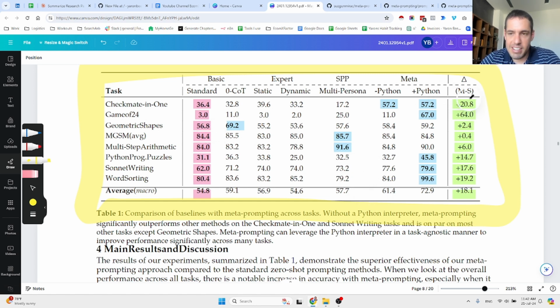So as you can see, this is pretty huge. An average of 18 points between the most basic prompt and the most advanced prompt. And you can see it also yields better results when compared to other experts, like different, more advanced ways of prompting.